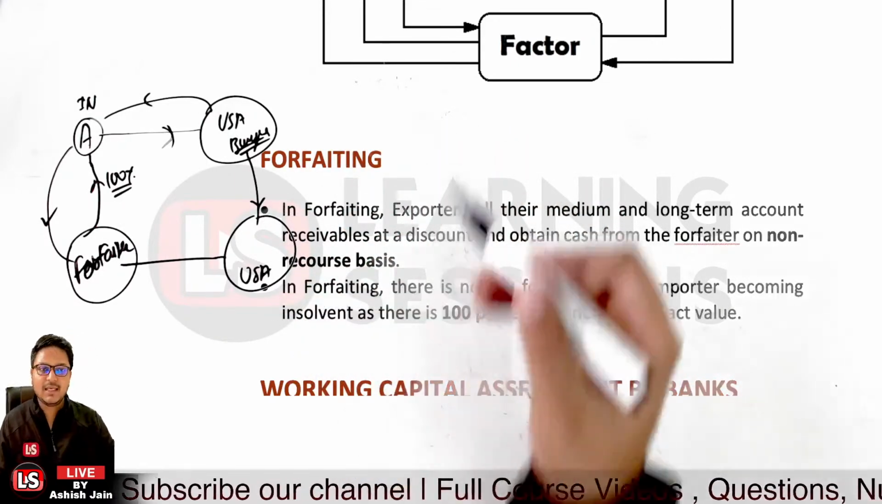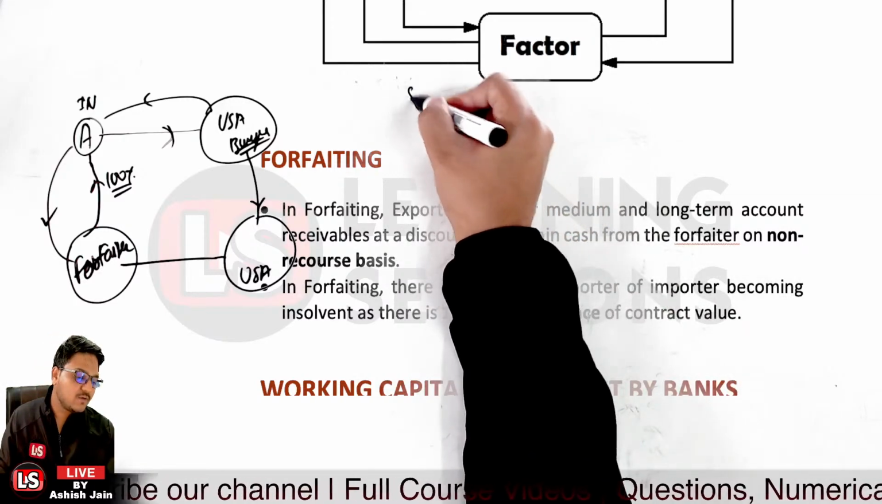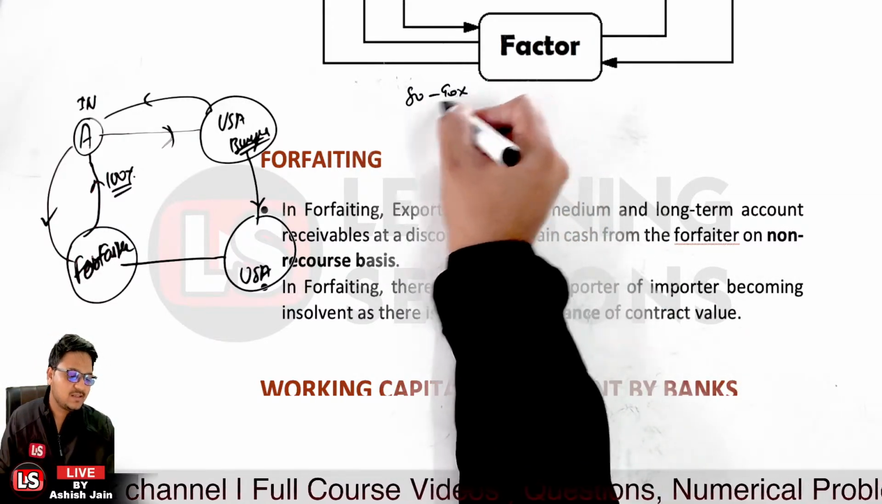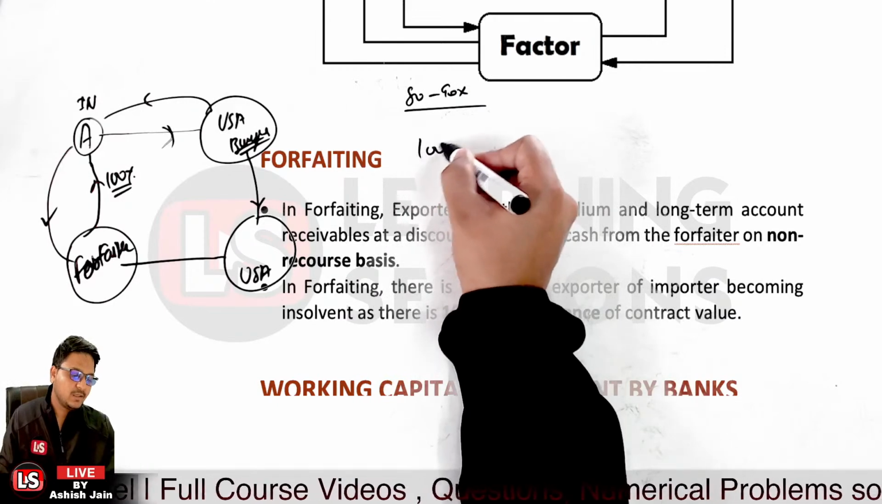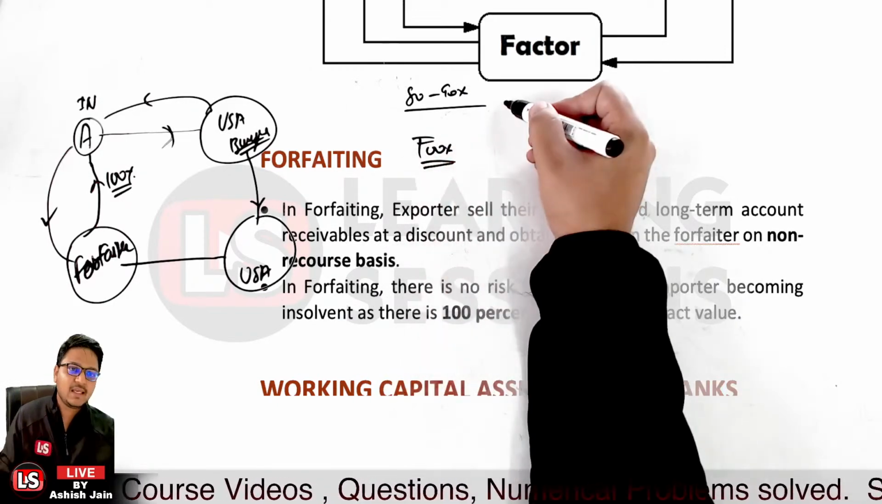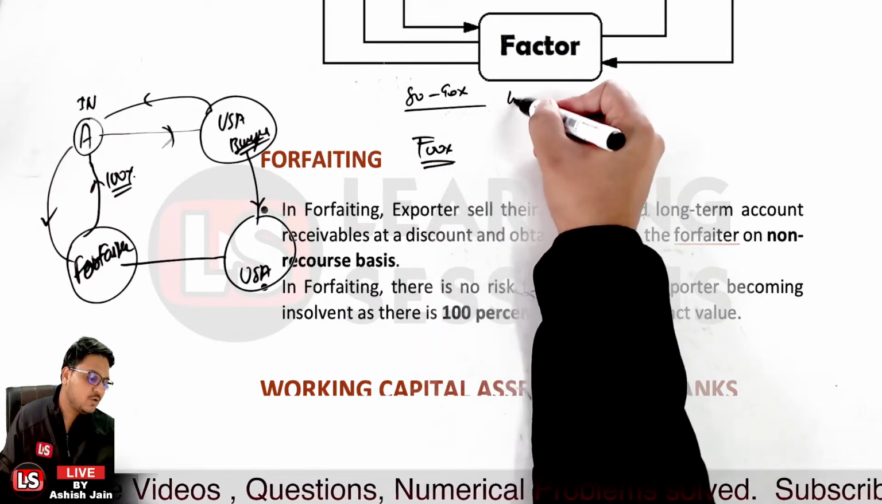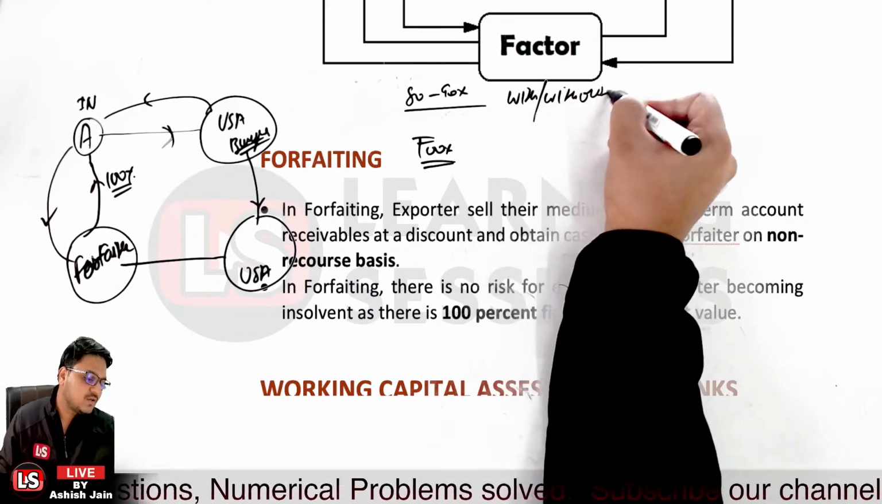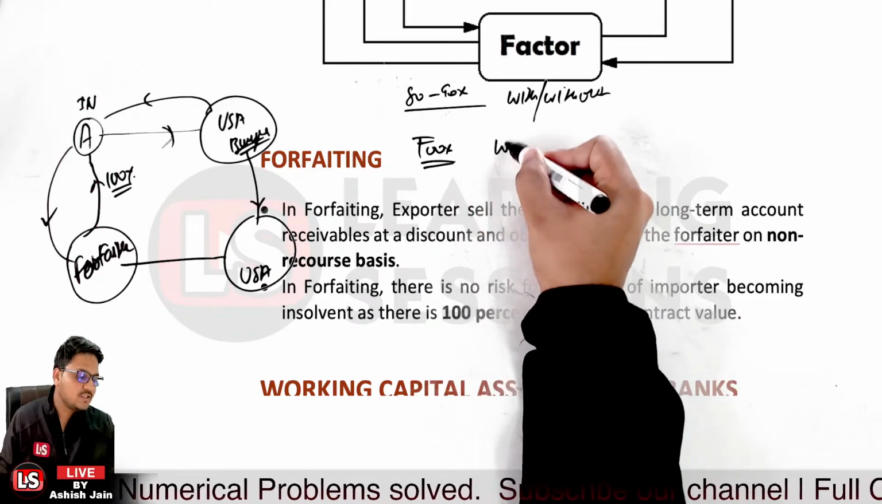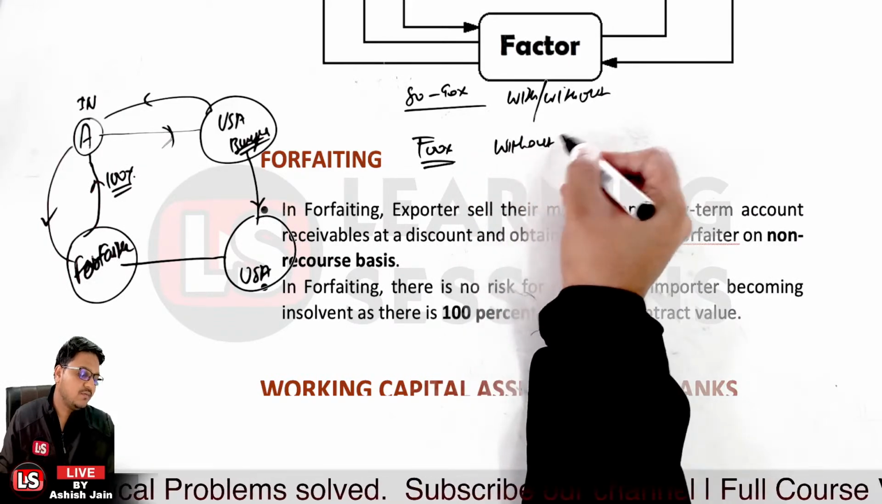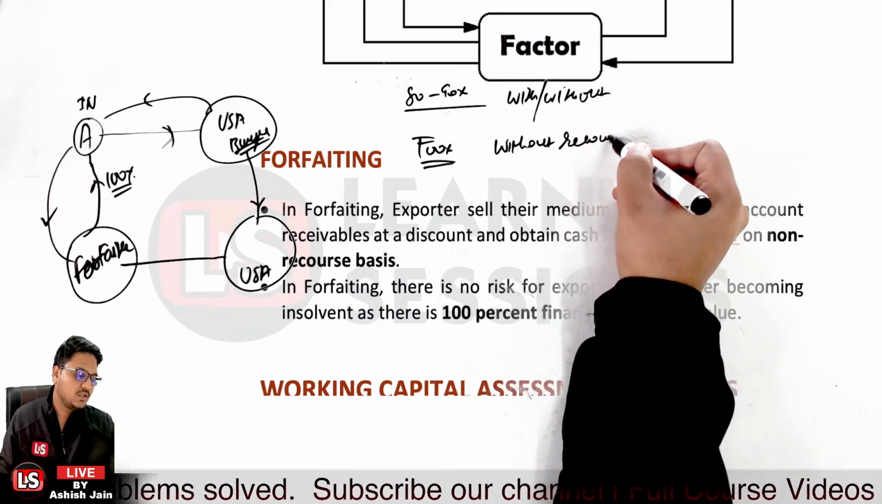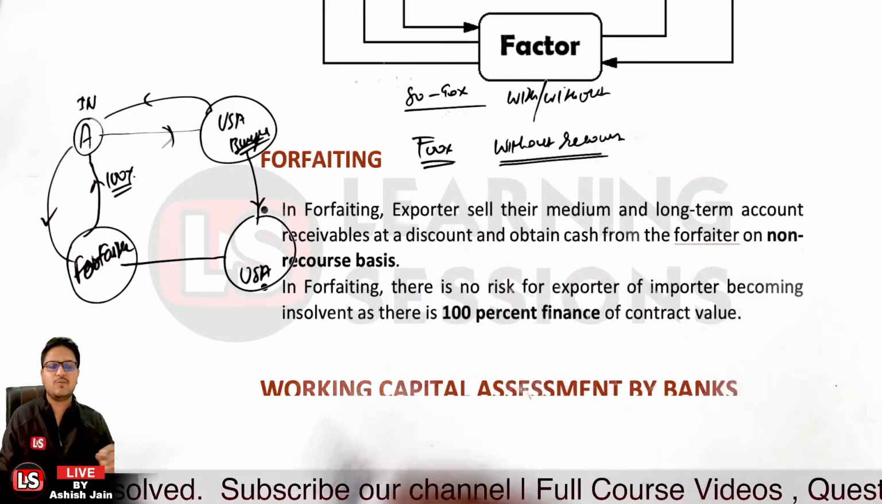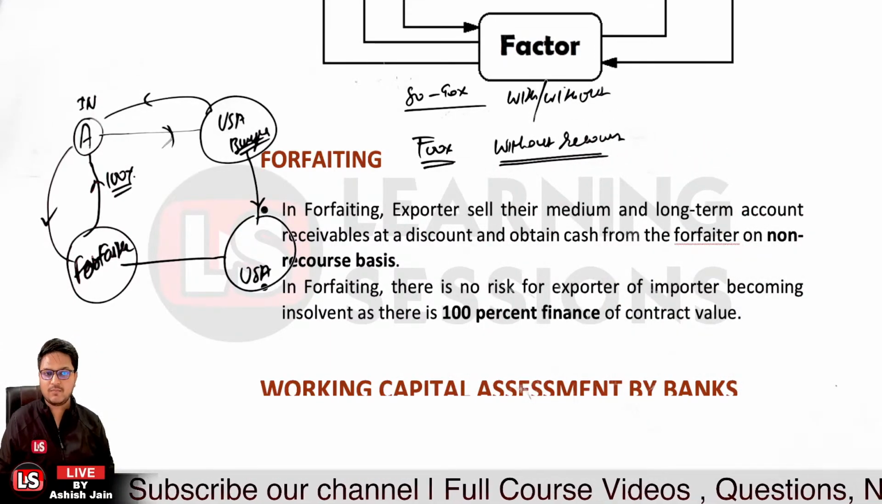And moreover, in case of factoring, the finance was from 80 to 90%, whereas in case of forfeiting, it is 100%. And further, in case of factoring, it can be with or without recourse. But in case of forfeiting, it is always without recourse. Okay, so these are the differences between factoring and forfeiting.